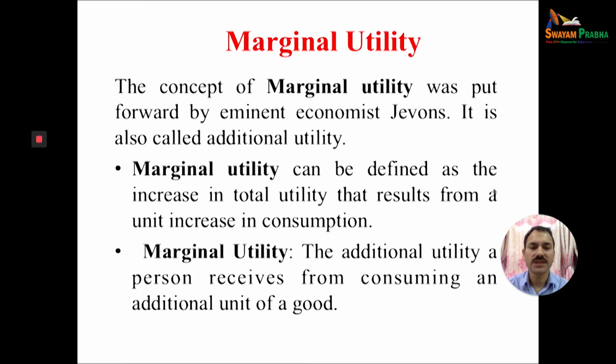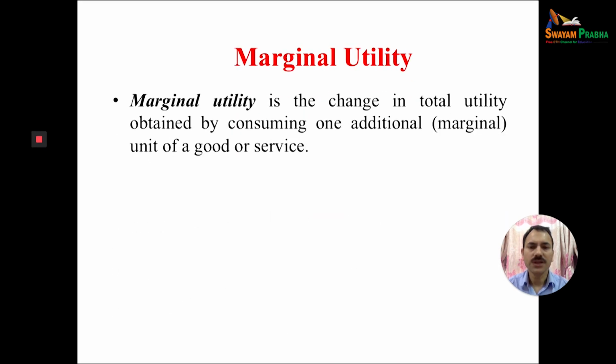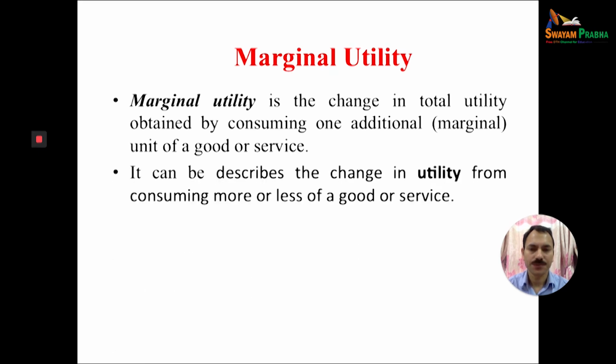Marginal utility is the additional utility a person receives from consuming an additional unit of a good. Marginal utility is the change in total utility obtained by consuming one additional marginal unit of a good or service.